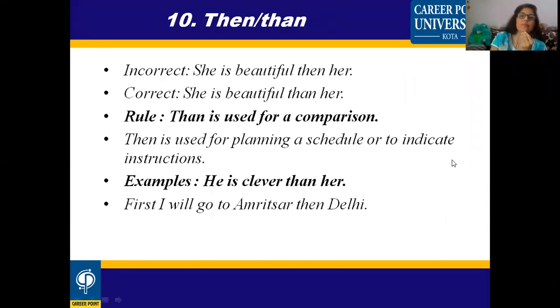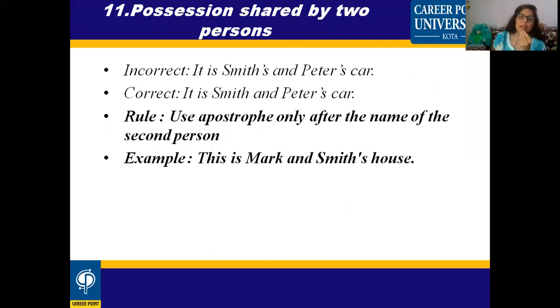Now, another rule is possession shared by two persons. If you find this sort of condition, then what will you do? Use apostrophe only after the name of the second person. If you find that two persons are possessing the same thing, how will you mention the apostrophe in that condition? You can see the correct example is, "This is Mark and Smith's house."